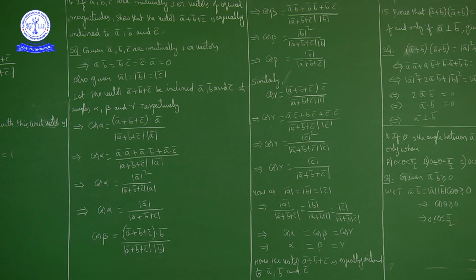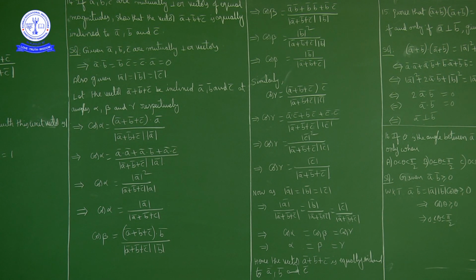This is the angle between two vectors formula. Suppose angle between p bar and q bar is theta, then cos theta is equal to p bar dot q bar upon magnitude of p bar into magnitude of q bar.